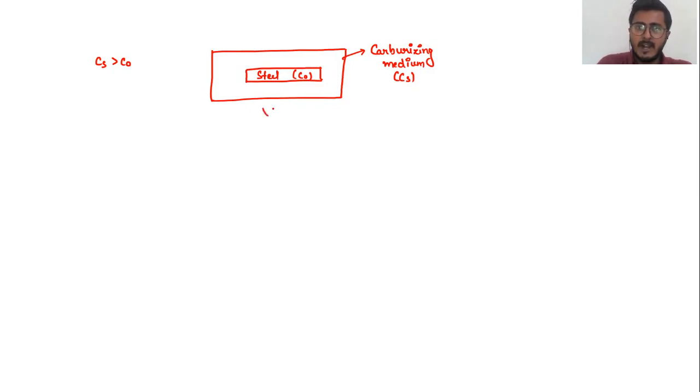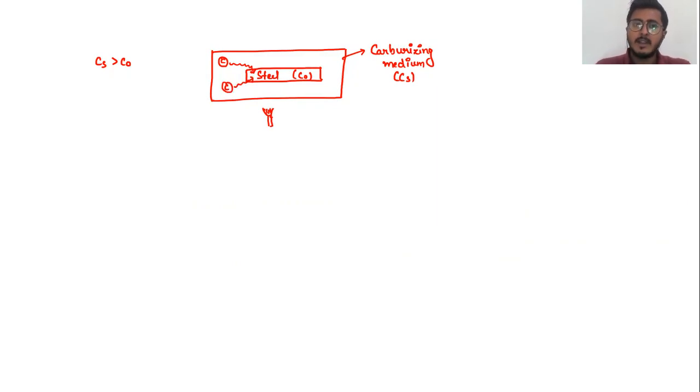Now, if I heat this complete system, what will happen? Basically, if I provide heat to this system, the temperature of the system is going to increase, right? So there is a difference of concentration that is created between your carburizing medium and the steel, right? And why is that so? Because of the difference in the concentration of carbon in the two mediums. So the carbon from your carburizing medium will start diffusing from all the different directions.